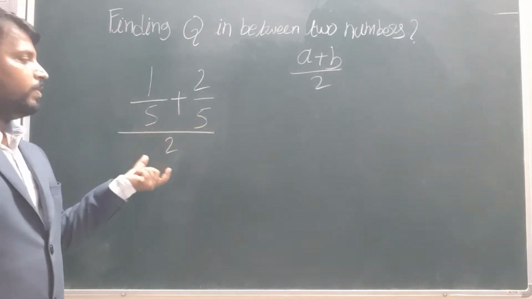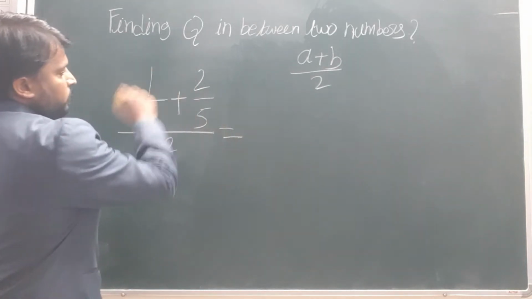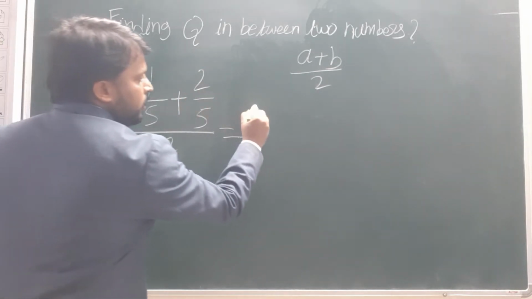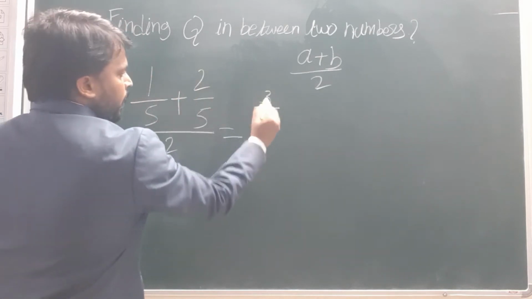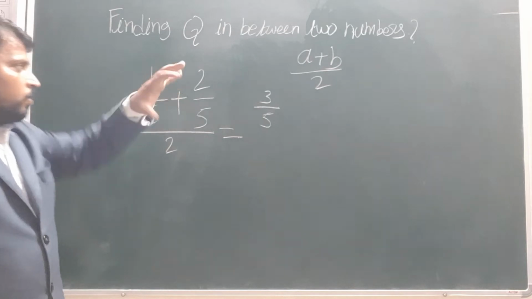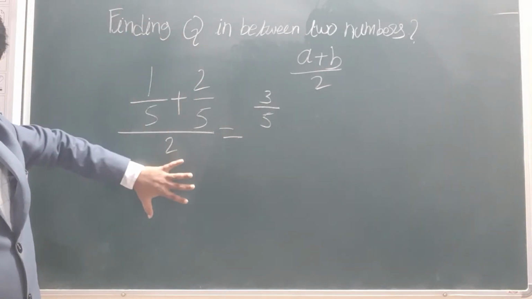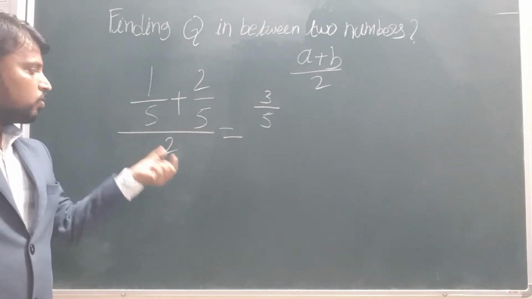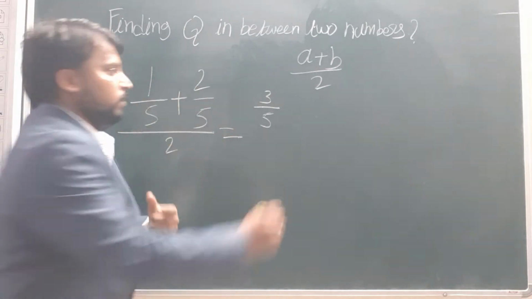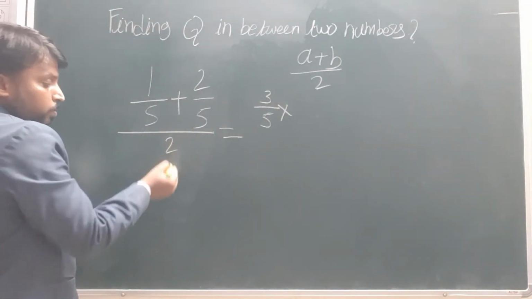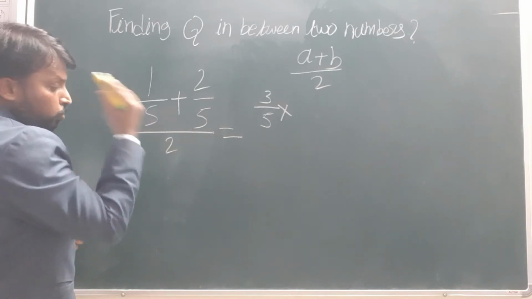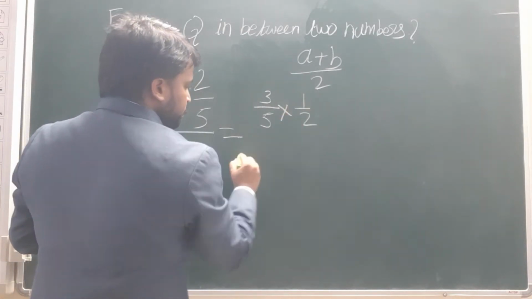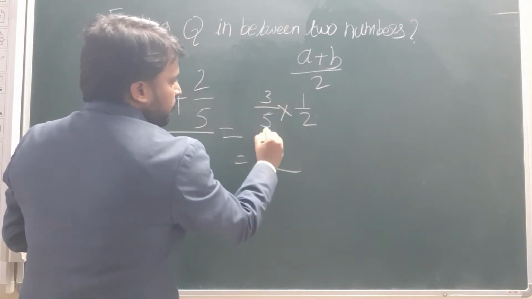Okay, so now how can we do this one? First of all, adding the fractions 1 by 5 plus 2 by 5. Denominators are equal, so numerators will be added. So 2 plus 1, 3 by 5. And see here, numerator and denominator, that means a whole fraction divided by a whole number, right? So this will become a reciprocal multiplication. What is the reciprocal of 2 by 1? Here nothing is written, so we assume there is a 1. So the reciprocal of 2 by 1 is 1 by 2. So 3 ones are 3 and 5 twos are 10.